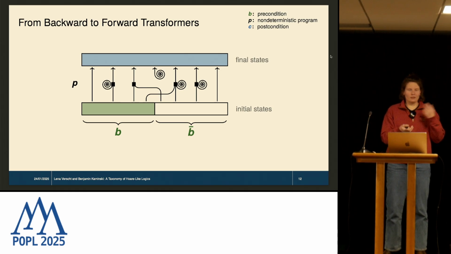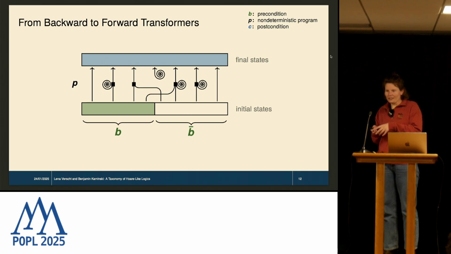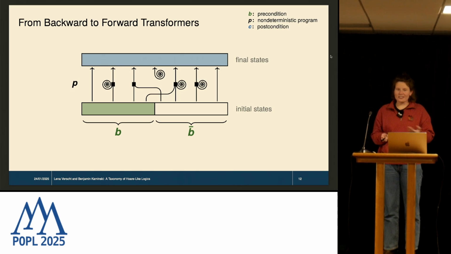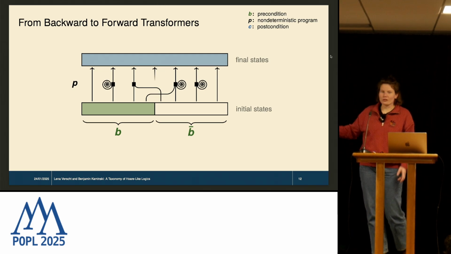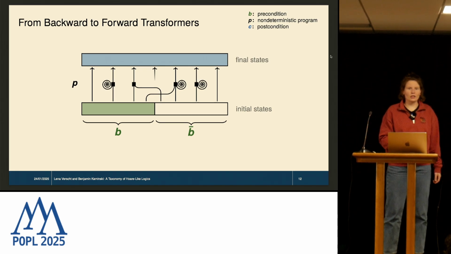So the dual thing is kind of a final state where execution is coming from nowhere. So there's no initial state that can reach this final state. So this final state is unreachable. And to distinguish this, we're going to use these arrows coming from nowhere to visualize unreachability.